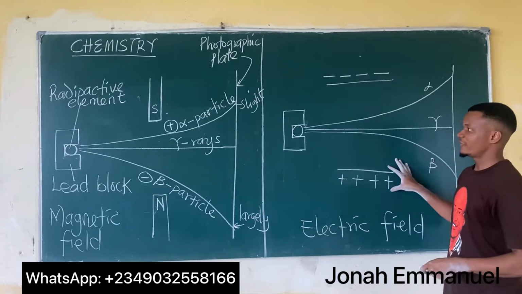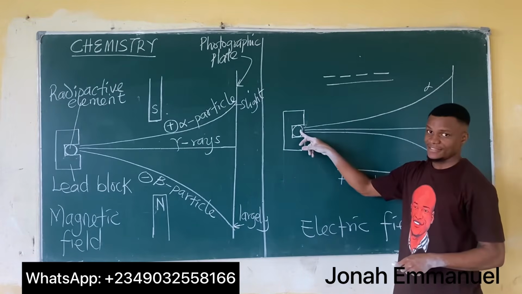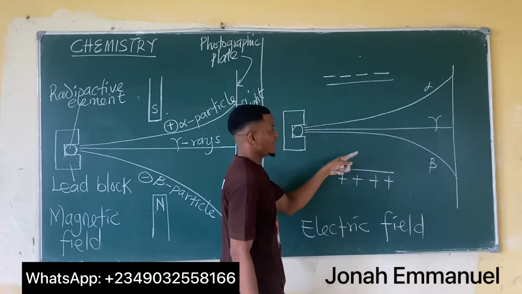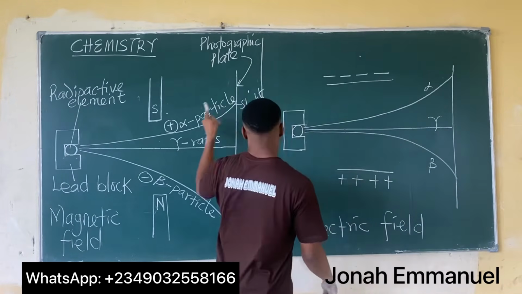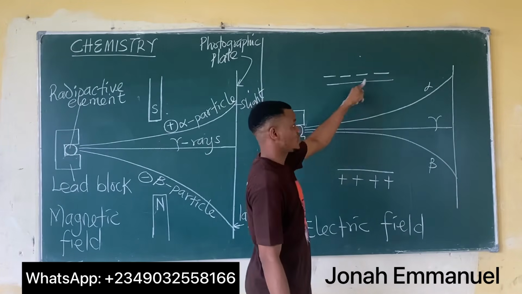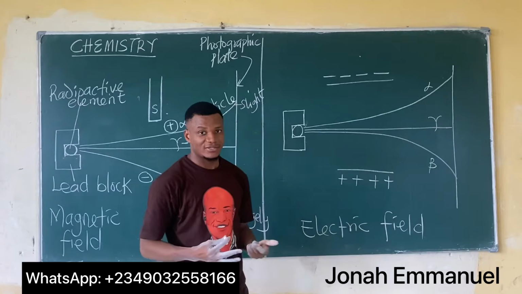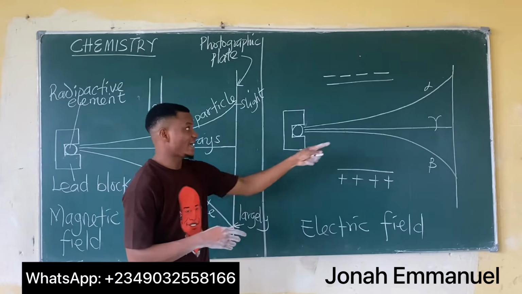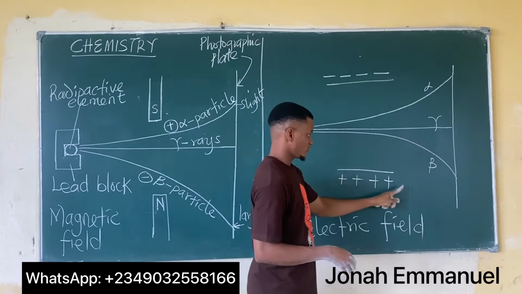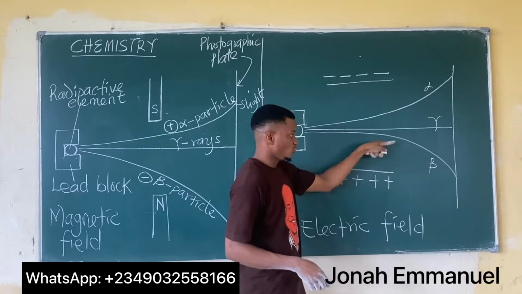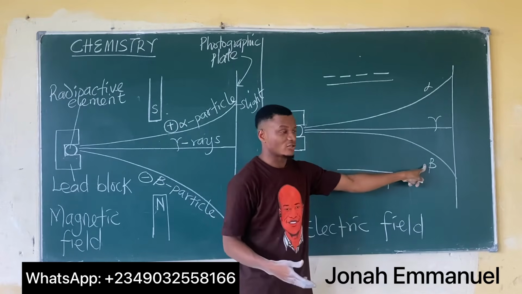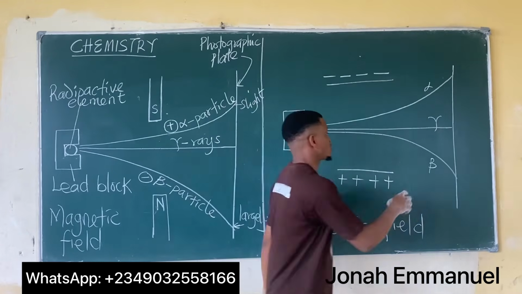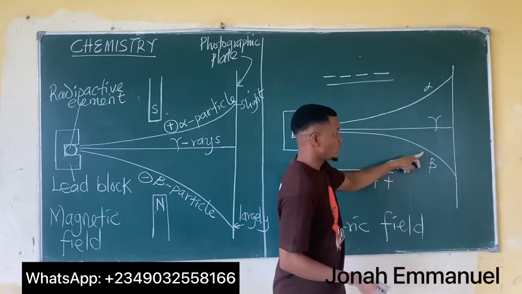Now, if we come over to the electric field, of course, this is still the radioactive element, this is still the lead block, this is still the photographic plate. Observe that the alpha particle, being positively charged, will go towards the negative charge, in accordance to the first law of electrostatics, which says unlike charges attract. Also, the beta particle, which is an electron, being negatively charged, will move towards the positive region of the electric field.